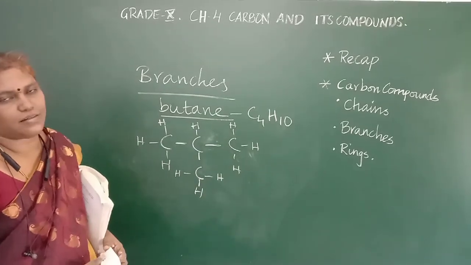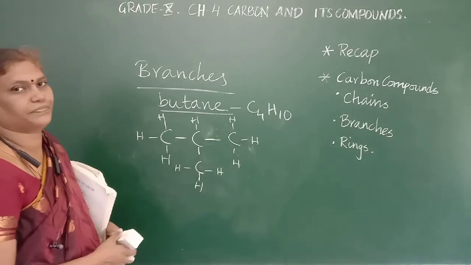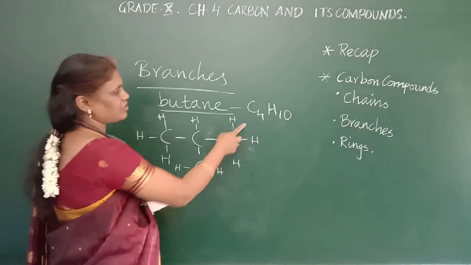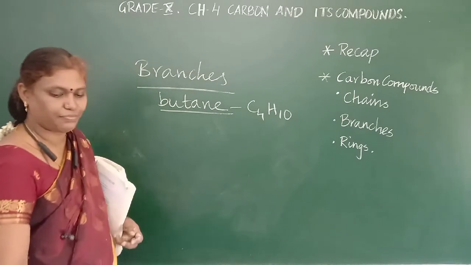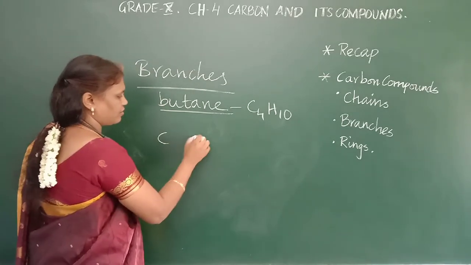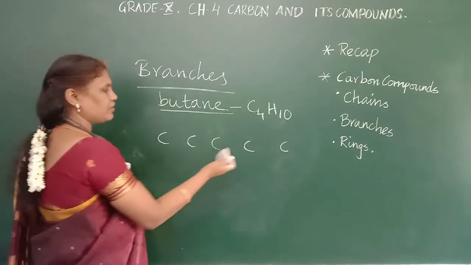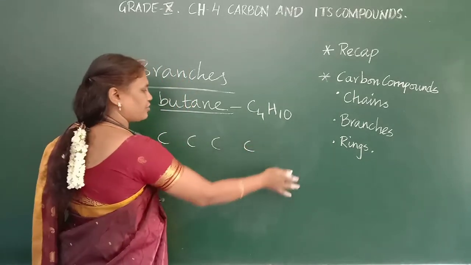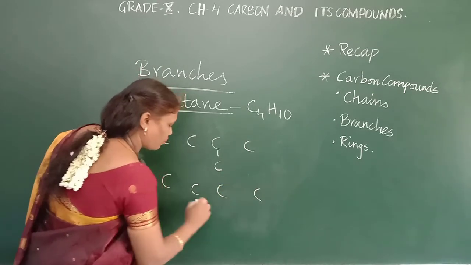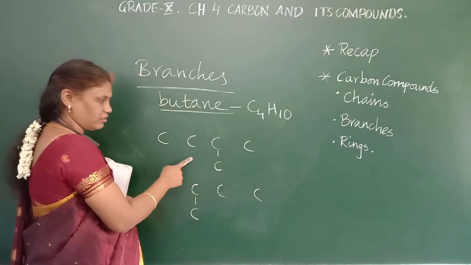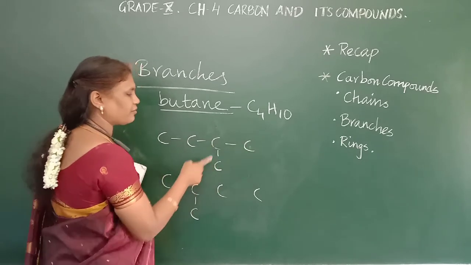This is an example for a branch. Only one branch you can draw it. This is called a branched structure. So in a linear structure, when you have branches, those structures are called branched. For example, instead of this chain, I can draw a carbon here, or I can draw here. Both are the same. If I put it here or this side, both are the same. So what is the count now? 1, 2, 3, 4, 5. 1 is in the branch.